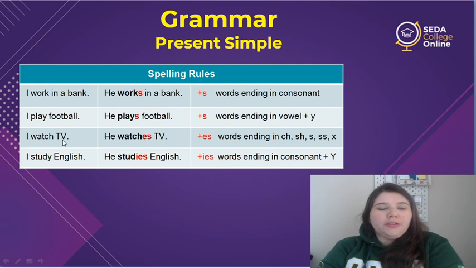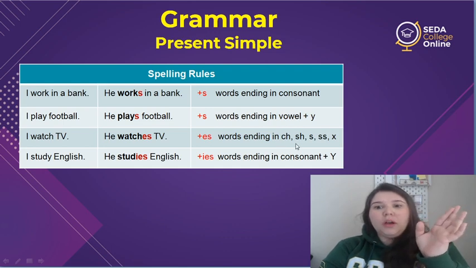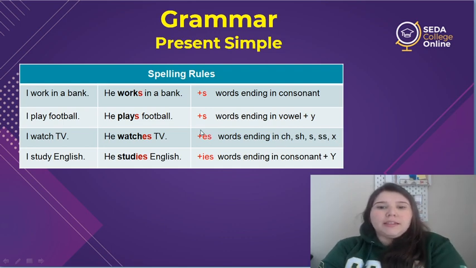Then I have here, I watch TV. He watches TV. So what's different here? We don't have just one s. We have es. Why, teacher? Words ending in ch, sh, s, ss, or x. If the last part of your verb is one of these, we have to add es. So this one, watch, finishes in ch, so we add es.